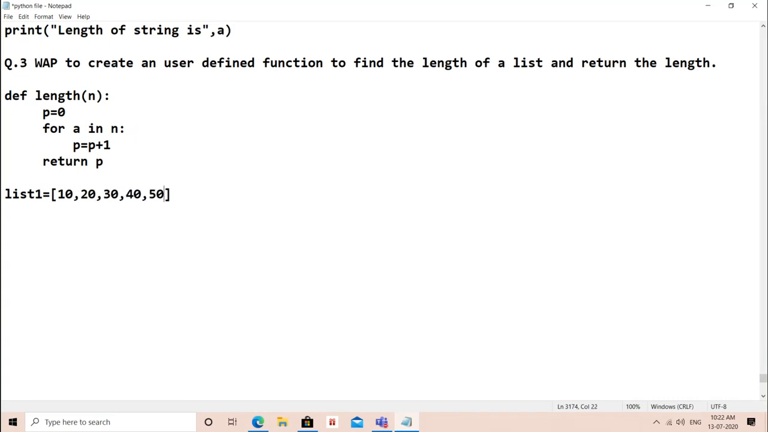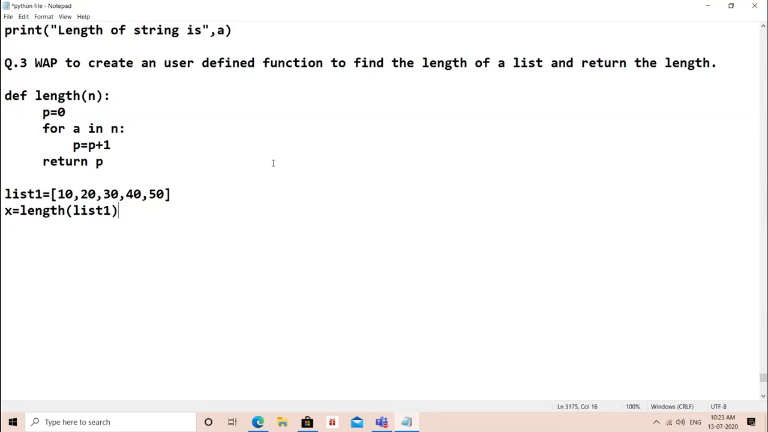Otherwise we know how to create a list. We can create a list by using loop and append function. Empty list लेके loop के अंदर append function call करते जाएंगे, list अपनी create हो जाएगी. Suppose this is, I am just taking this list, and then what I can do, x equals to length, and send this list 1.